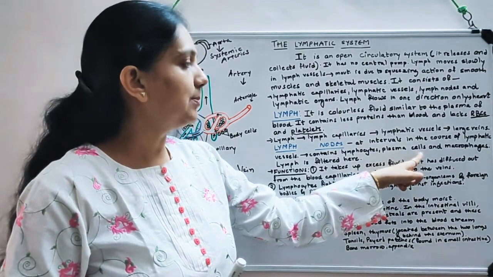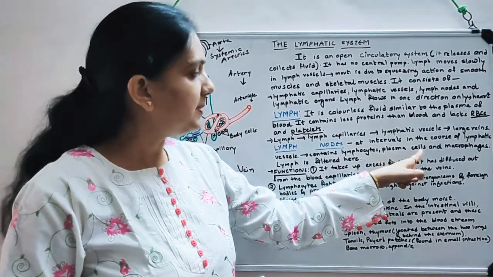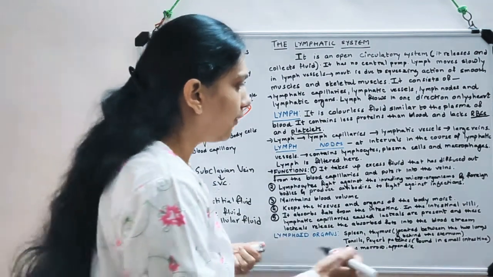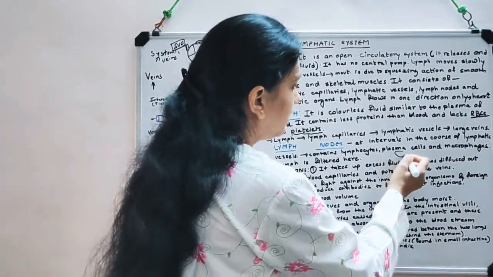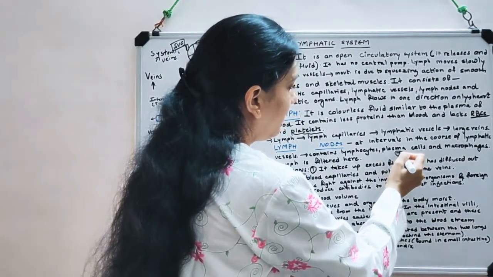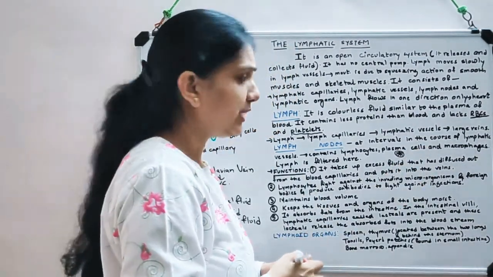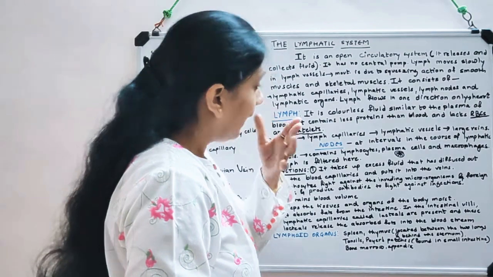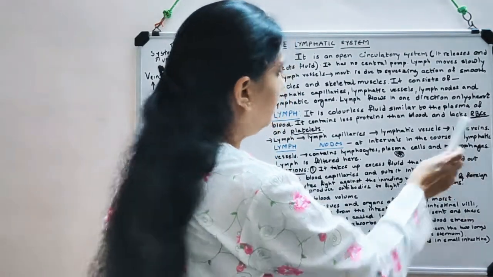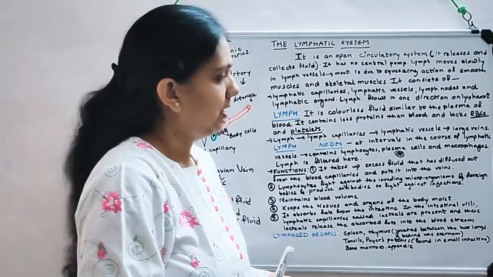Now these plasma cells, these are cart-shaped cells, like a wheel of a cart, like this. And they also produce antibodies. Coming to the next cell, that is the macrophage.